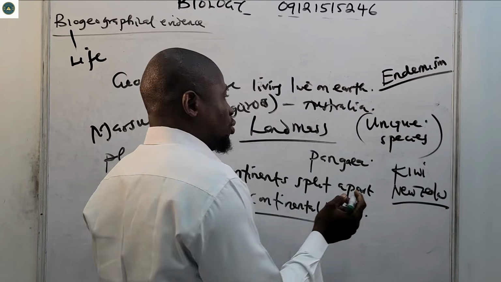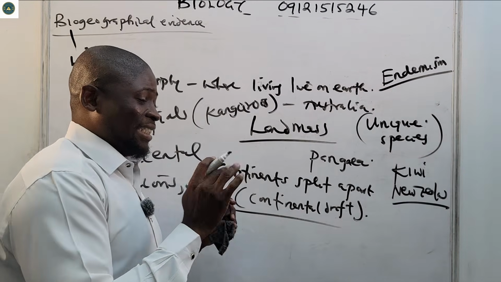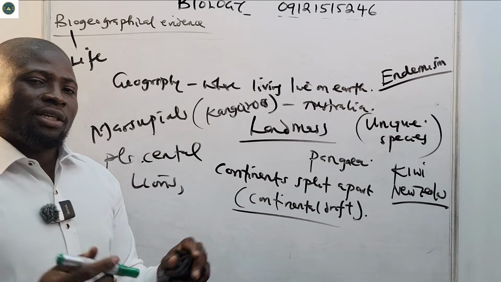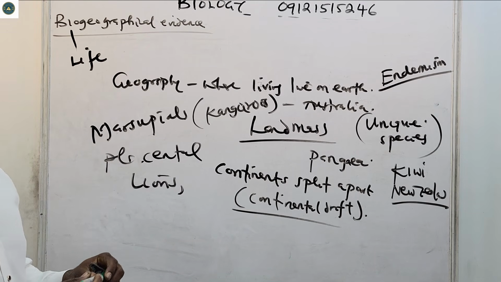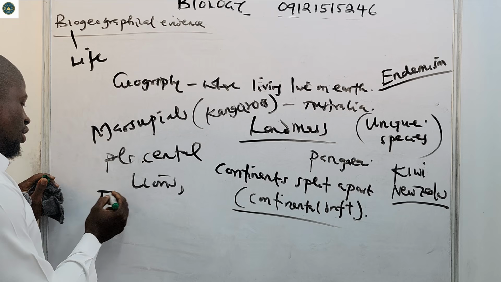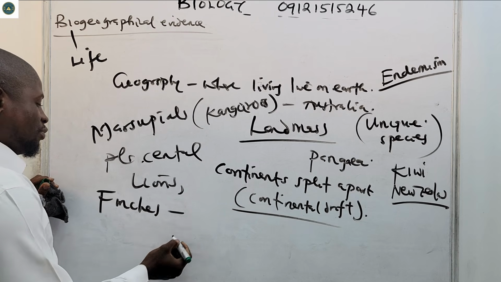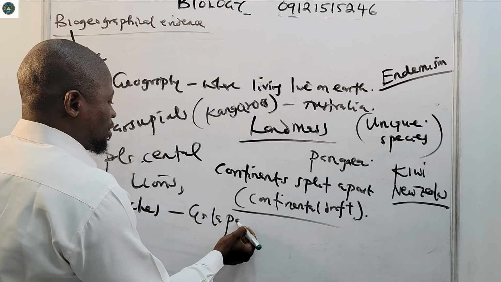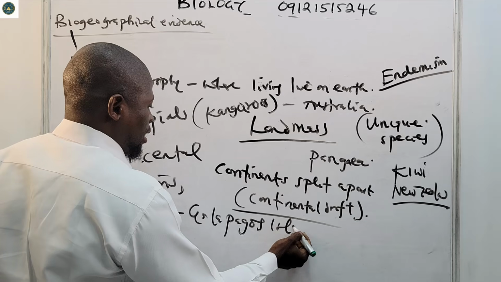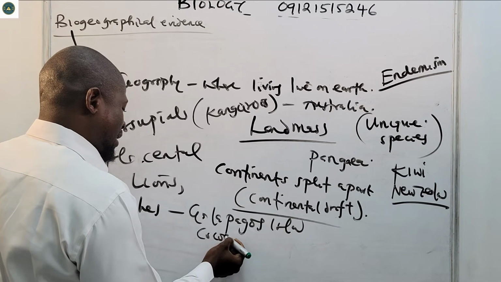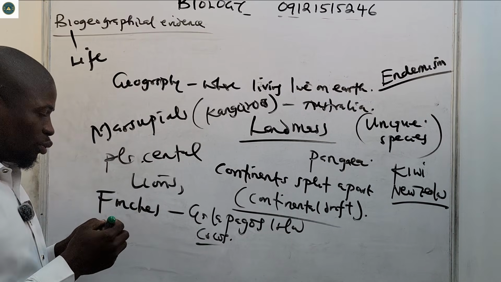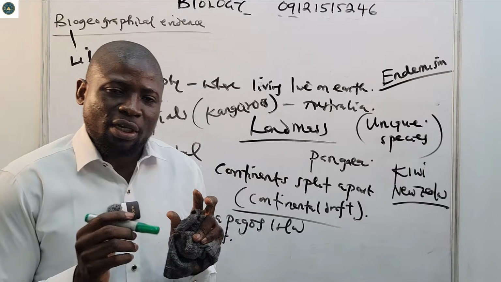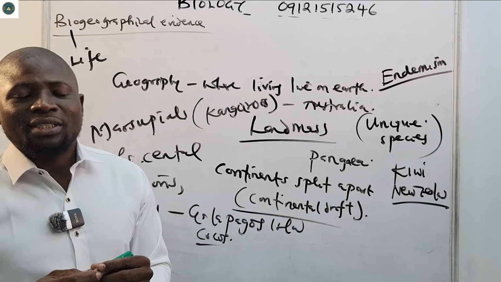So there are species that are adapted to a particular environment and did not spread to other areas. For example, the finches that we found in the Galapagos Island. Those ones are only in that location. They did not spread to other areas.